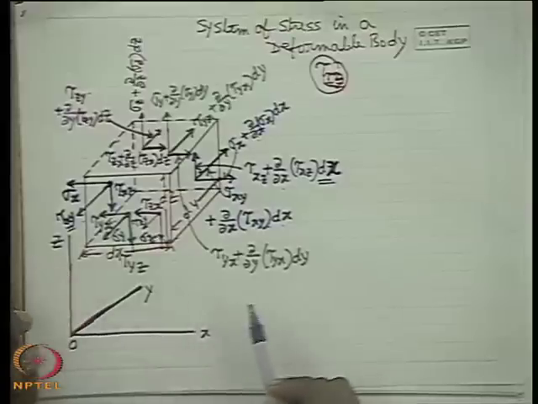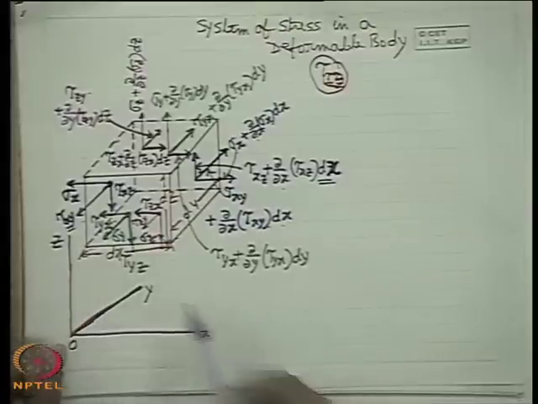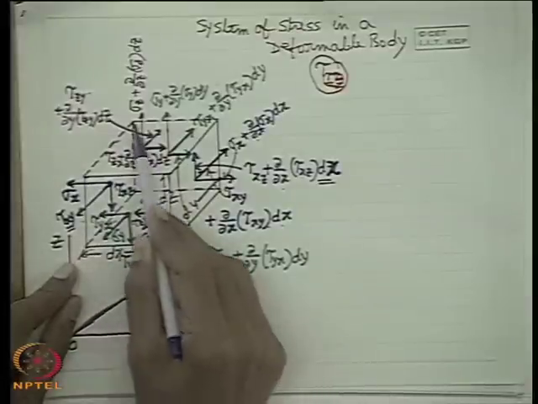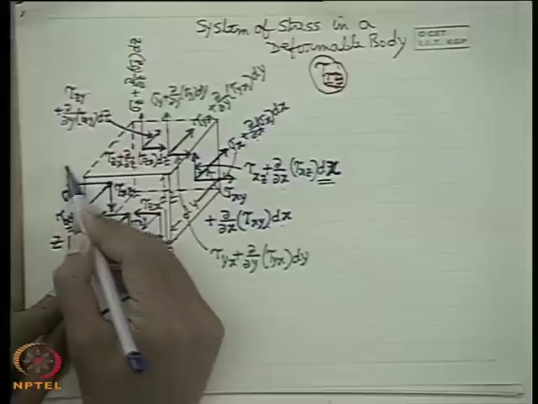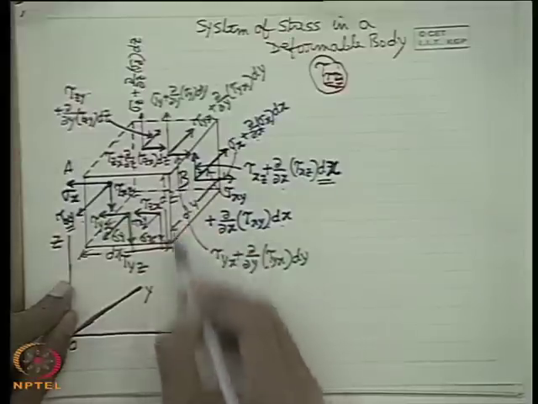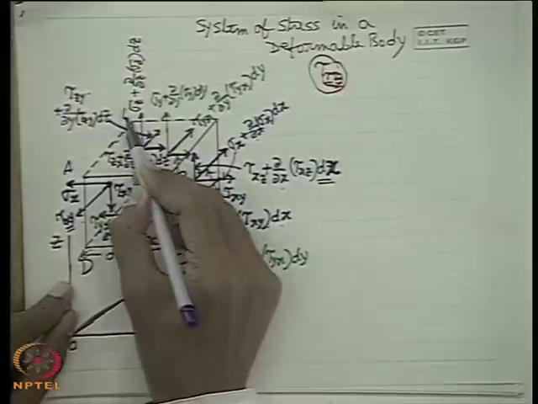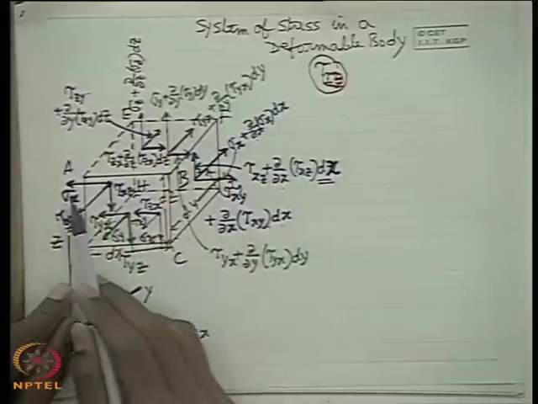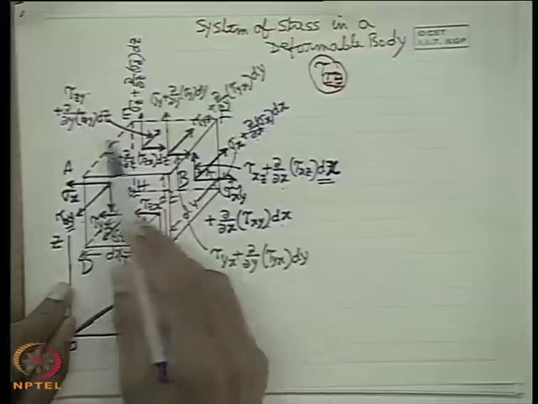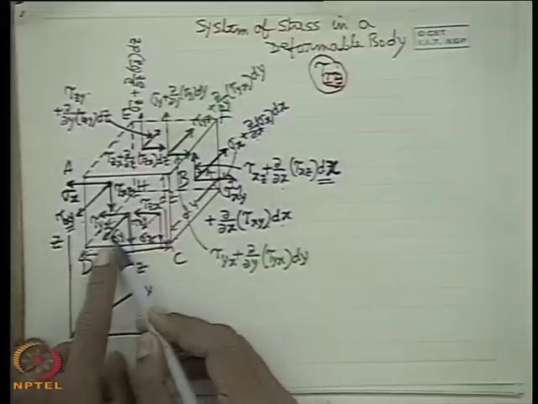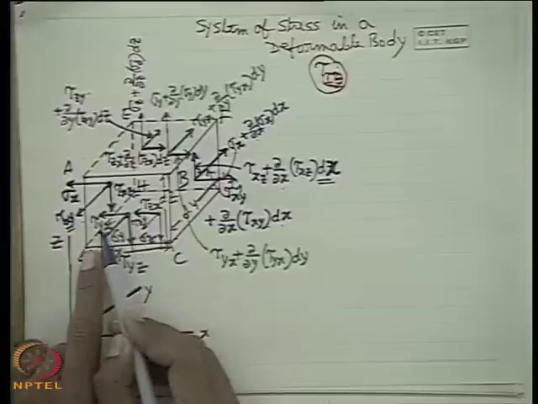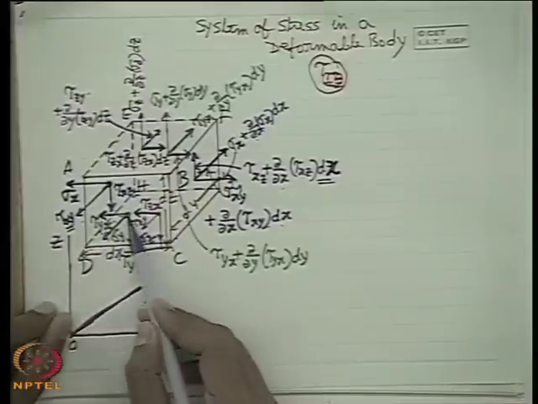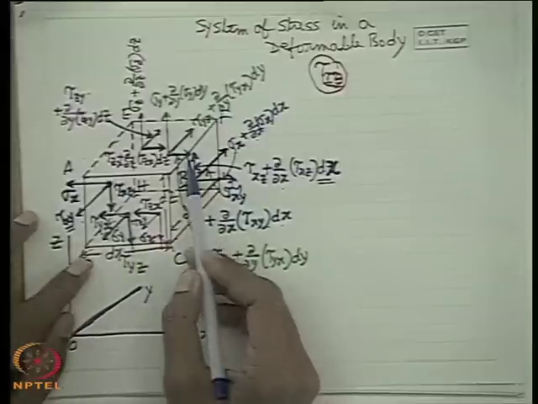Similarly, if you see the stresses in the y plane, if I give a name, then that will be better. A, B, C, D, E, F, G, H, this is a simple thing. If I consider the plane ABCD and EFGH, then this is sigma y, this is tau yx. First suffix is the plane and the second suffix is the direction along the x axis, and tau yz. Similarly, they appear like this.